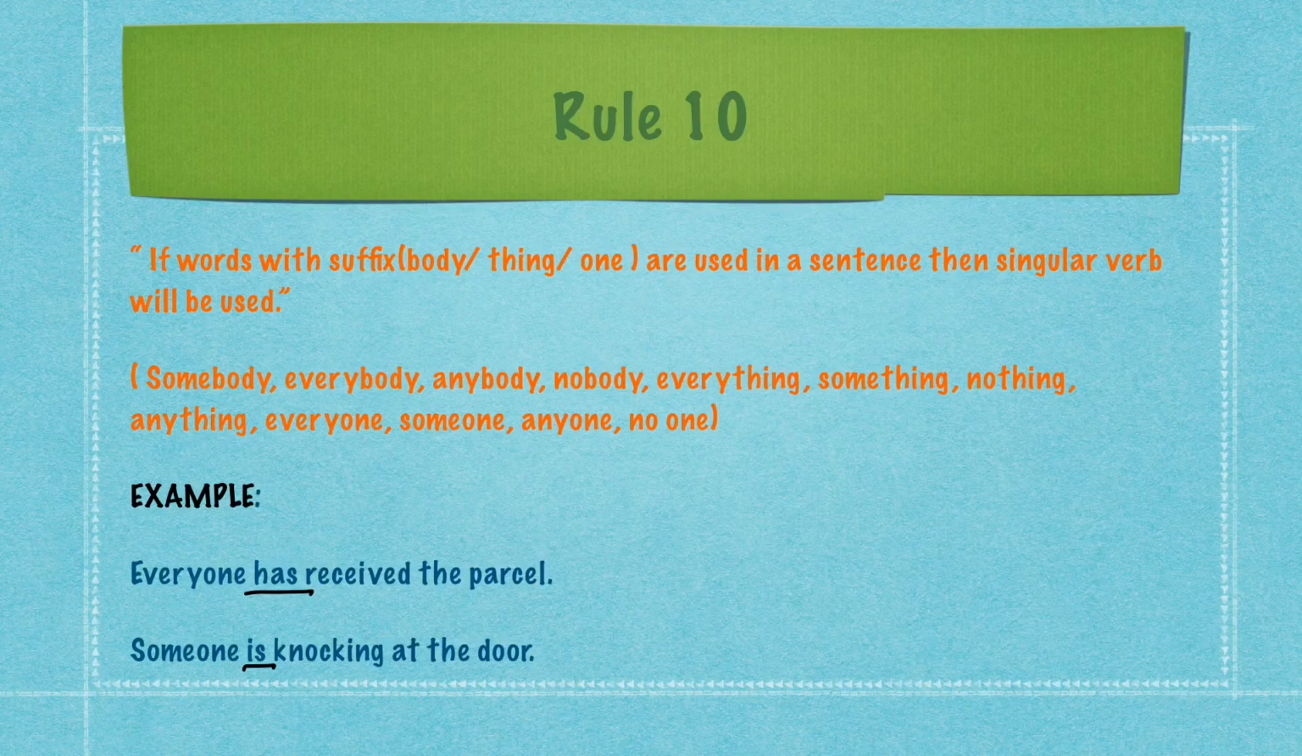Let us take some examples to make it more clear. Everyone has received a parcel. Here, the word everyone is used, so it is taking a singular verb has. Next example, someone is knocking at the door. The word someone is there in this sentence, so it is taking a singular verb is here.